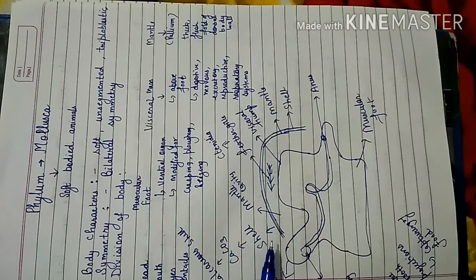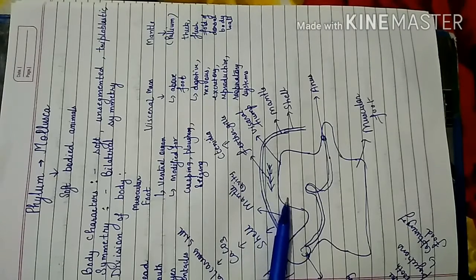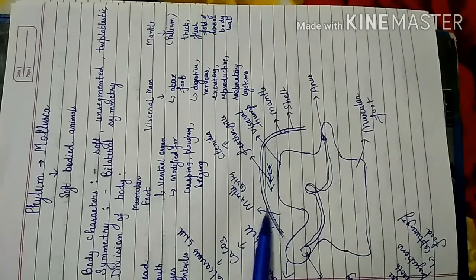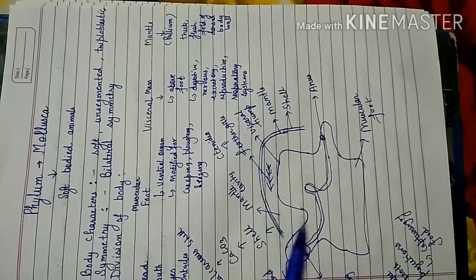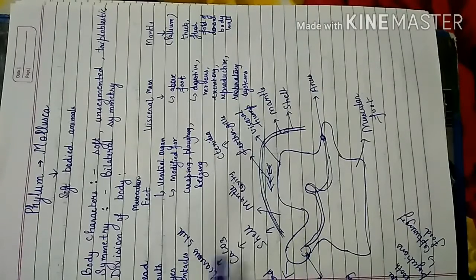One point to be noted here is that no space is present between the mantle and shell. A space is present between the visceral mass and mantle, and that is known as mantle cavity. So a space is present between mantle and visceral mass, that is known as mantle cavity. No space is present between mantle and shell. So this is the general body of the animals under this phylum.